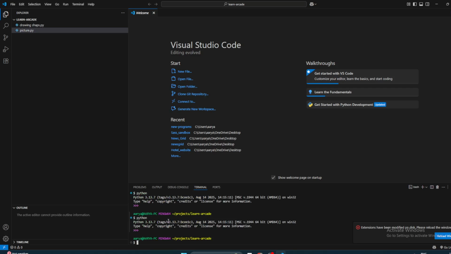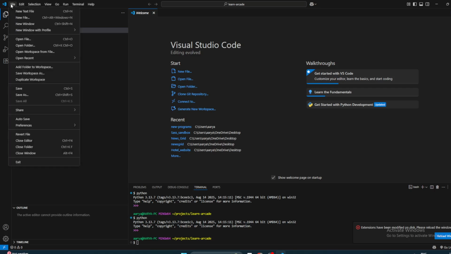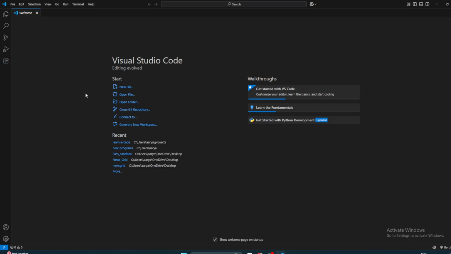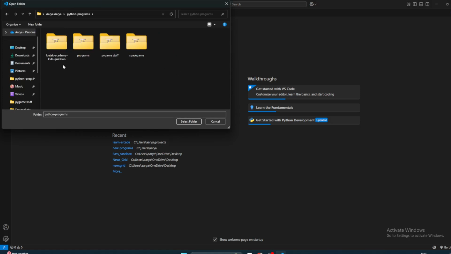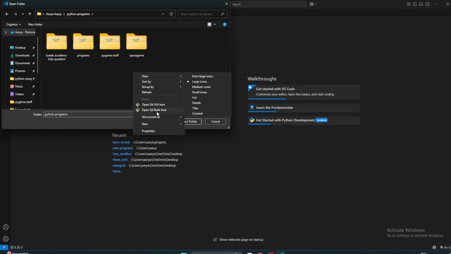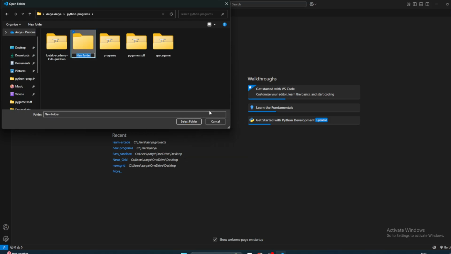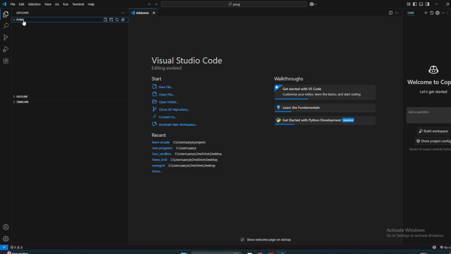Now once we are here, we're going to close this folder because something is already open, but as you see right now, nothing is open. We want to have a folder for our project, so we're going to open a folder where we want to keep our files. Let's make a new folder, and since we're going to make a game of Pong, we'll call it Pong. Now the Pong folder is open.